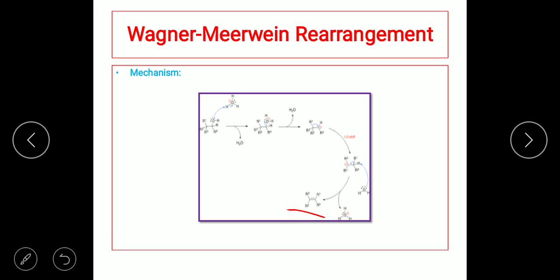Alcohol converted to olefin is the Wagner-Meerwein rearrangement. But in this, the intermediate is formation of a stable carbocation, and the stable carbocation is the tertiary carbocation. So if it is a primary carbocation, then there is going to be a 1,2 shift, wherein the alkyl group from position 1 is going to move to the second position, and hence that is called a 1,2 shift. An aryl group or a hydrogen moving from one carbon to the adjacent carbon is called an alkyl shift. So after the 1,2 shift, it is going to form an olefin. So this is the reaction, the main mechanism for the Wagner-Meerwein rearrangement.